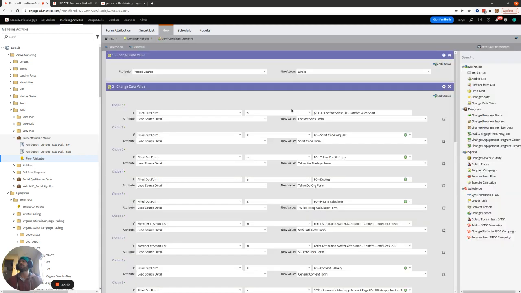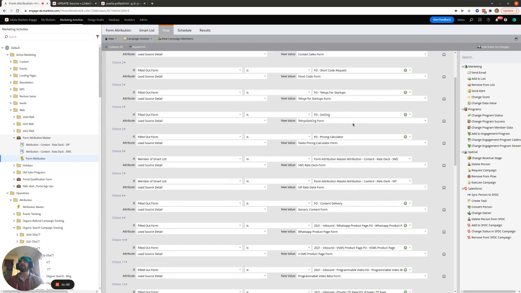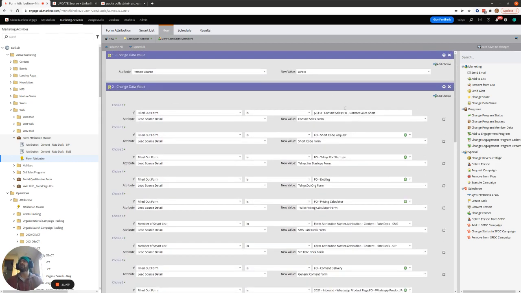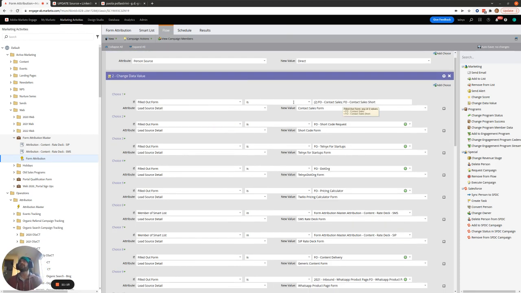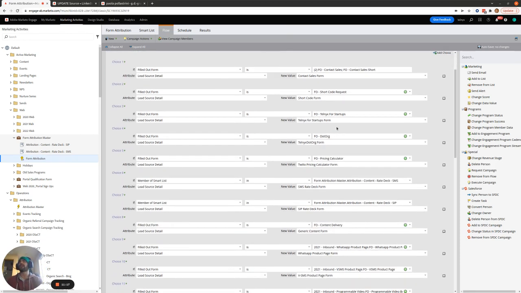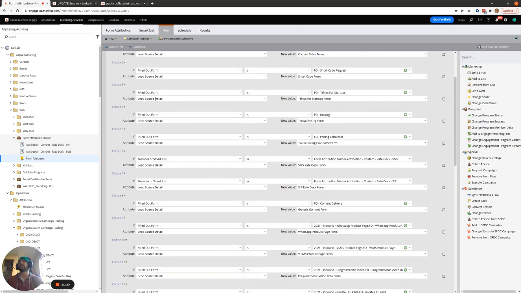And what it's responsible for doing is identifying. So when it reaches this point, we don't know what first touch brought the person in. So in this case, we're going to set everyone's person source equal to direct, but then we want a bit more context on what form on our website created them, and we're going to put this in the lead source detail. So we checked if they filled out all these forms, and then if they did, we're going to populate a certain value in their lead source detail.